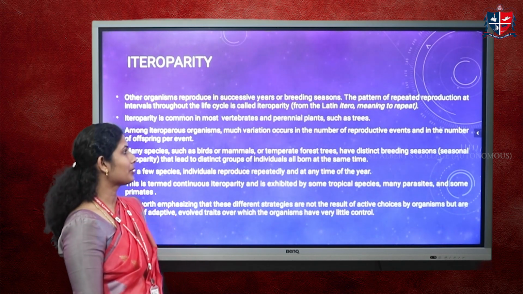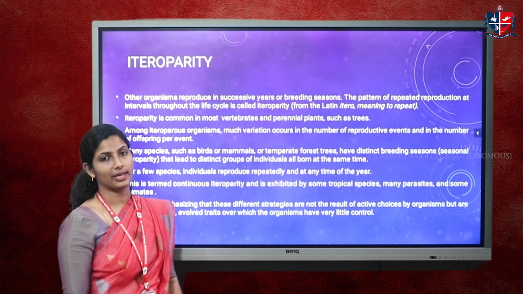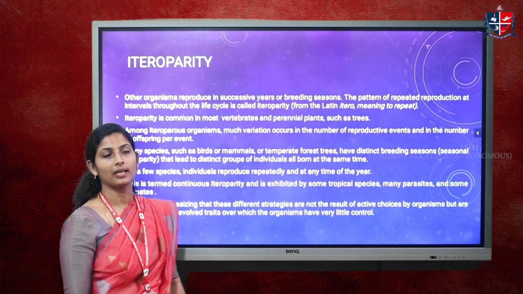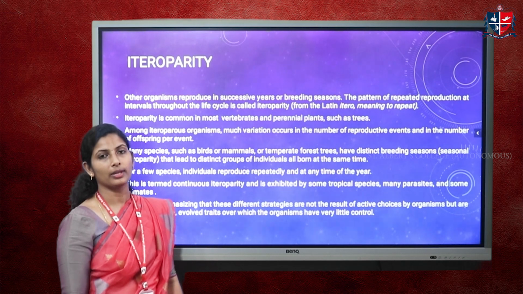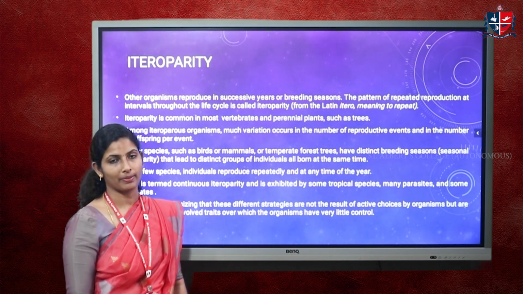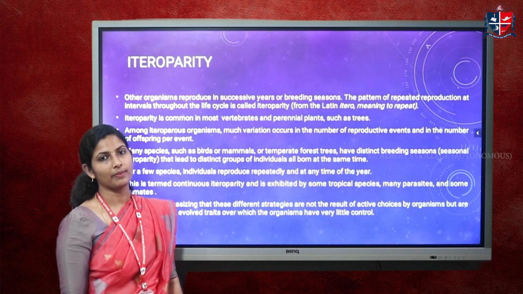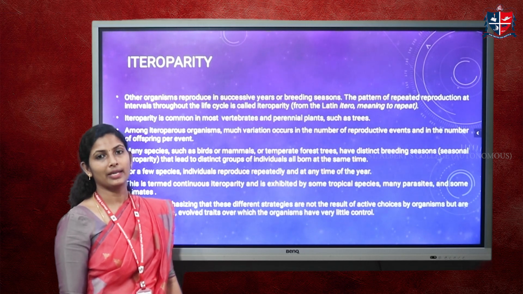And when you come to this heteroparous mode of reproduction, there are certain examples such as the oak tree, which is a very good example of heteroparity. Perennial plants like that, then vertebrate organisms, birds, mammals, etc. Heteroparity can be further divided into two, called seasonal heteroparity and continuous heteroparity. Certain organisms like birds and mammals breed only during a particular season in a year. Such heteroparity is called seasonal heteroparity, and their breeding cycle repeats with every season.